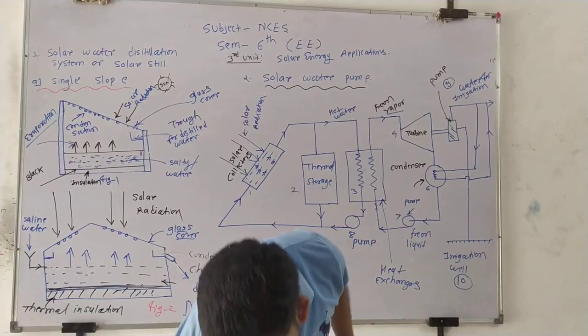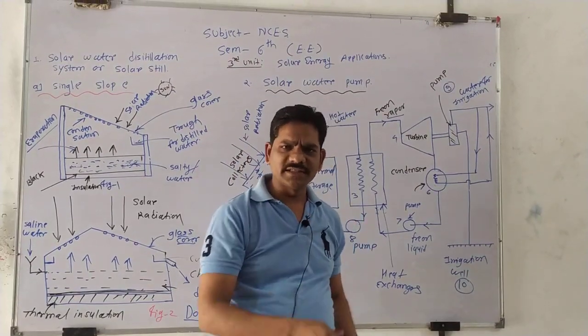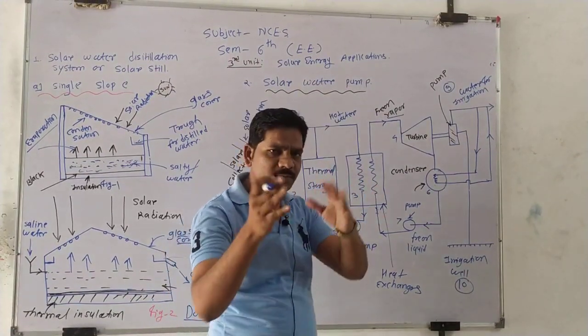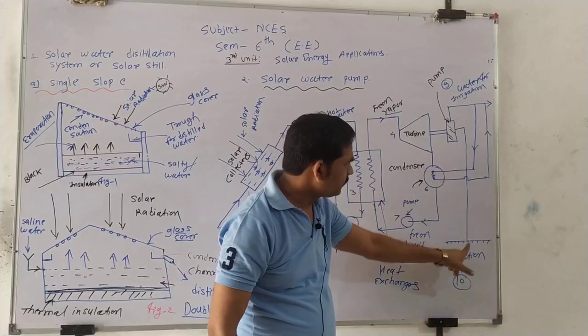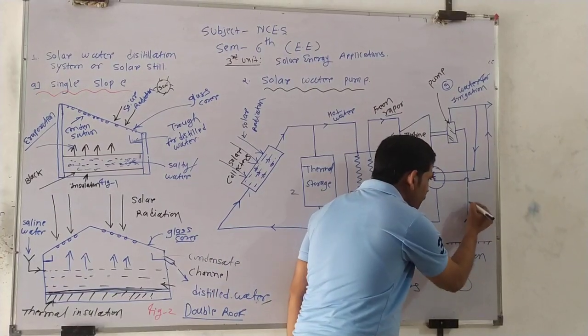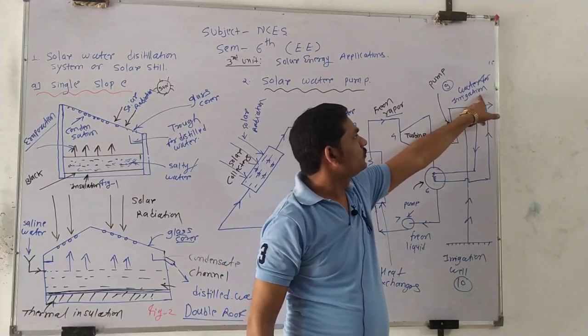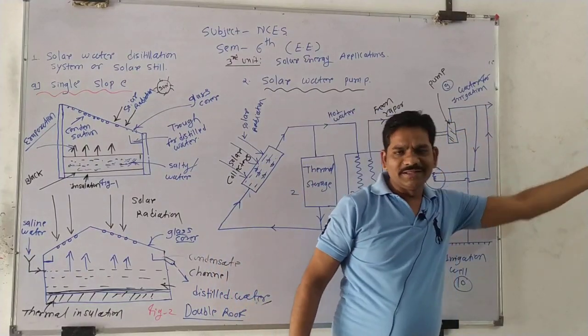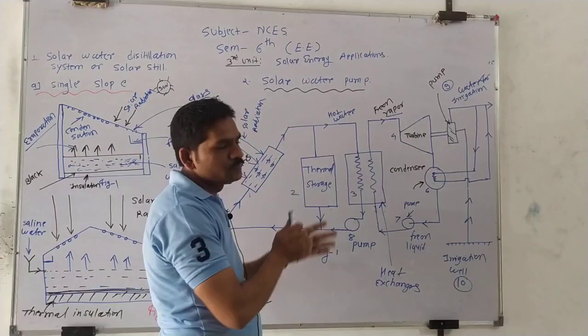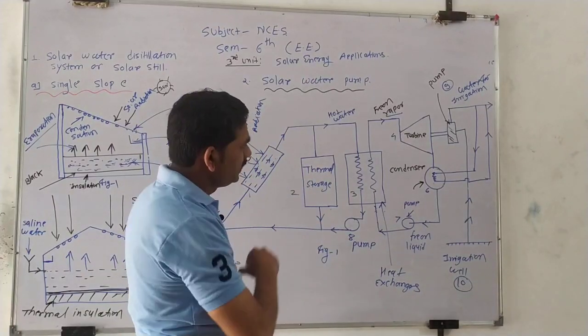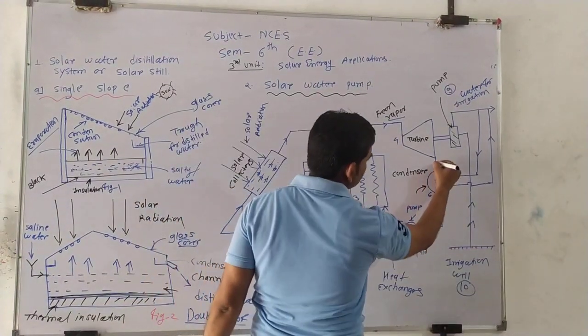We can use a rotary pump or a reciprocating pump, these are the various types of pumps. This pump pumps the water from this irrigation well, and this water is supplied to the lands and used by the farmers.